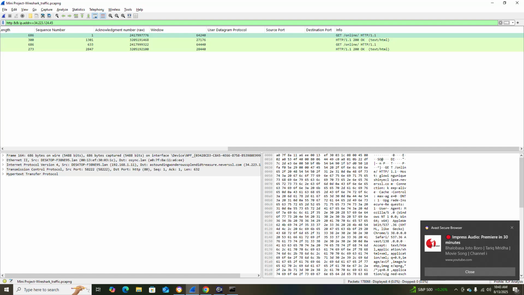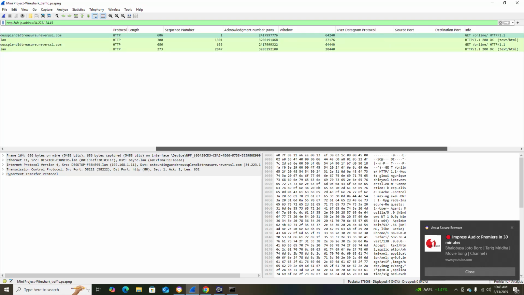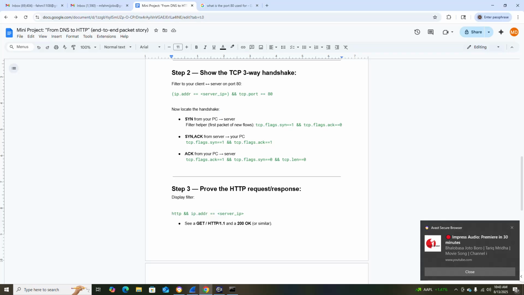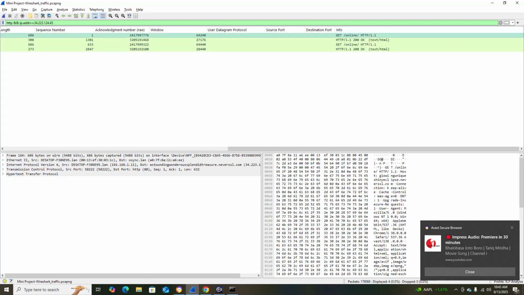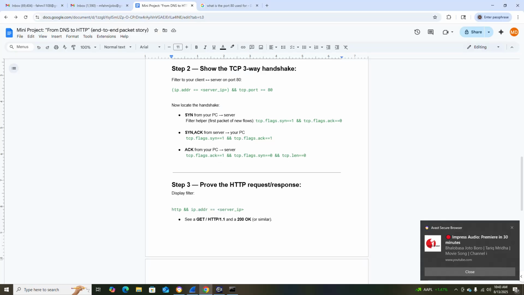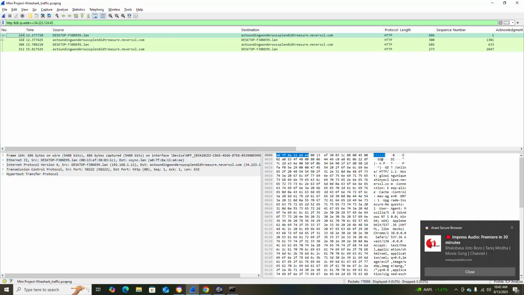you see this one IP address, so it should be, you see, HTTP GET means when my device requested this website, this here, so it is GET. That's why I write down GET, HTTP 1.1 200 OK. Okay, GET, you see, and 200. Then it sends me 200. Okay, 200. Okay, GET and 200. Right click HTTP, follow TCP stream to see the full request response. Right click HTTP packet.